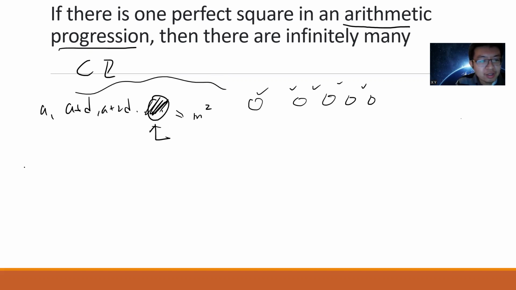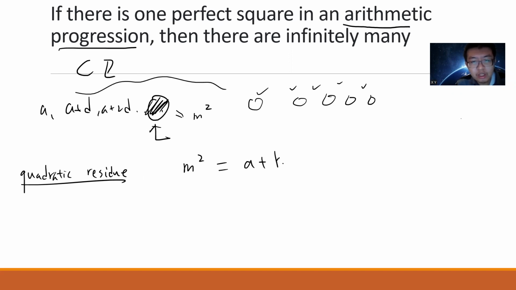So the solving of why this is definitely true, if you have some idea of quadratic residue: suppose you find m squared is a plus kd. That means you can write this as m squared congruent to a mod d.